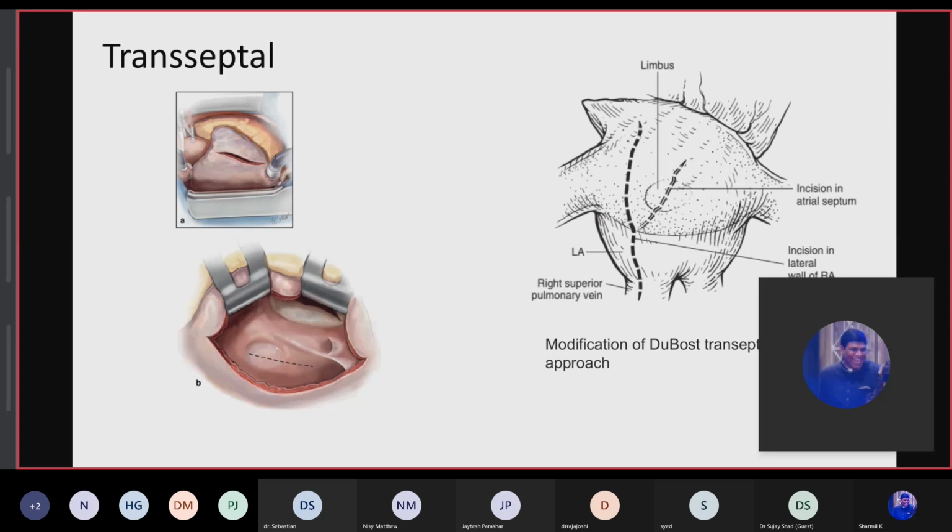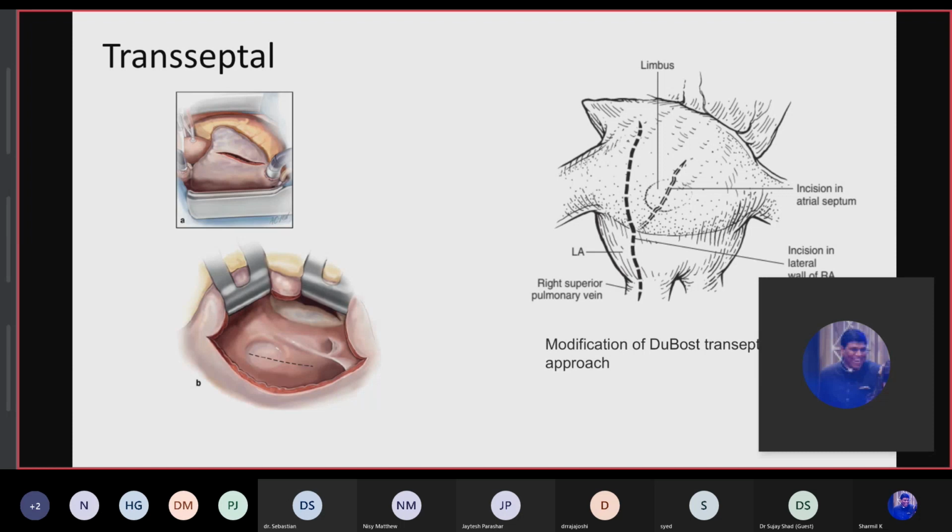And this diagram is the modification of the Dubost transseptal approach, where there is a vertical right atriotomy, extending that incision to the RSPV, and perpendicular to that, you open the atrial septum slightly ahead of the fossa ovalis.